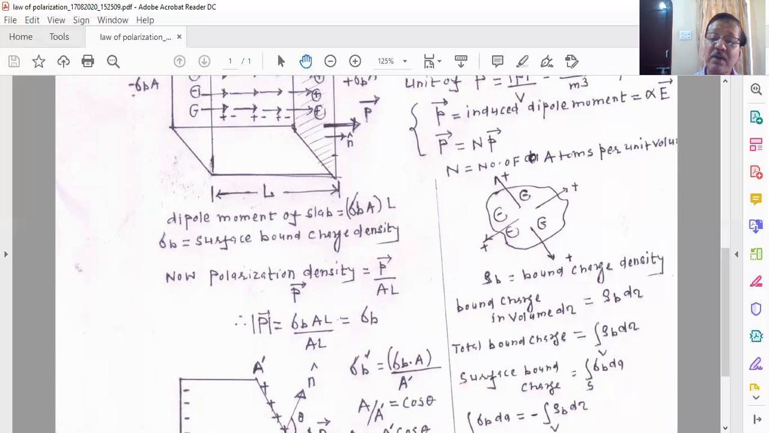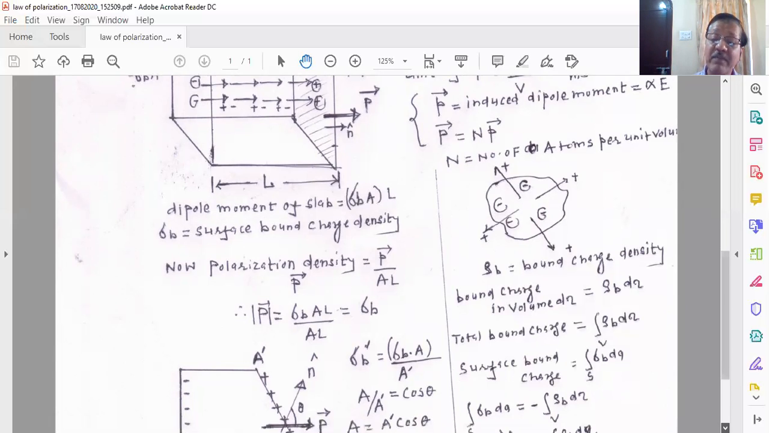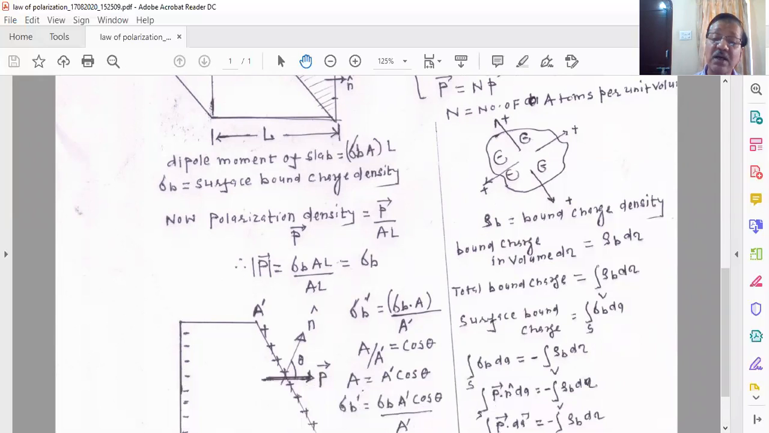So I compare both the charges. The total surface bound charge is always equal to the total volume bound charge, but these charges are opposite in nature, so we write down a minus sign. This minus sign indicates that both the charges are equal in magnitude, but opposite in nature, so I have put a negative sign.